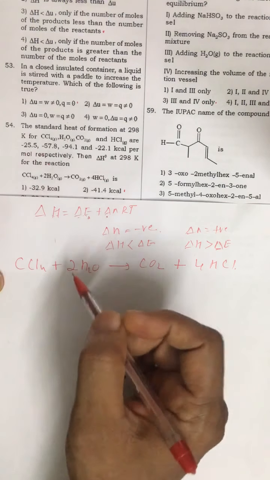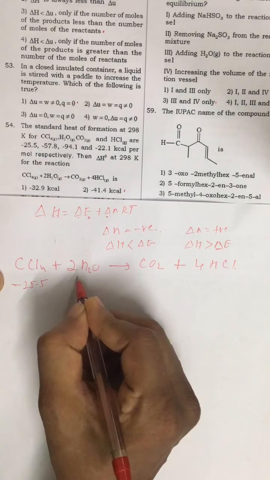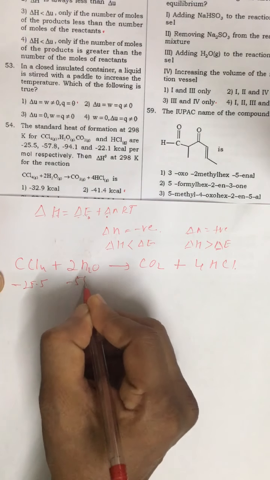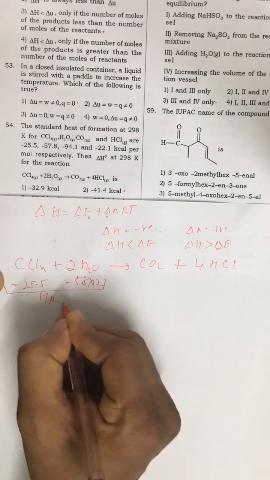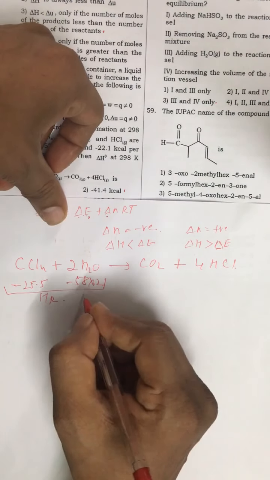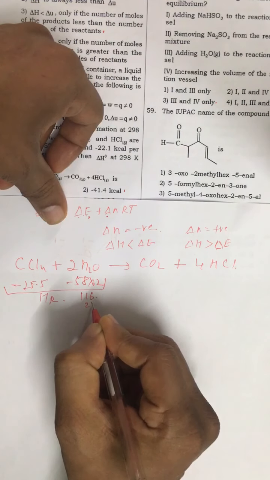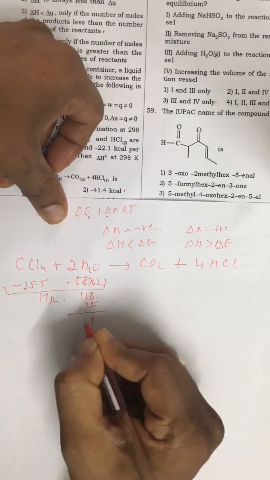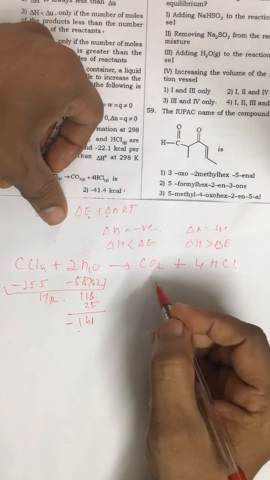For CCl4 it is minus 25.5. For H2O it is 57.8, let us suppose it is 58, minus 58 into 2. So this is the enthalpy of reactants. This is 116 plus 25.5, or take it as 25, 141. This is the enthalpy of reactants.